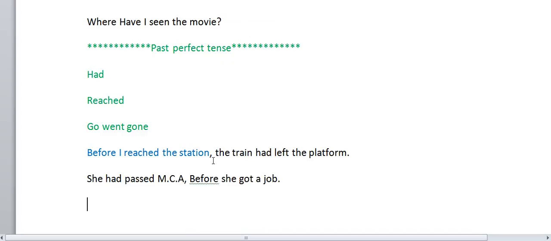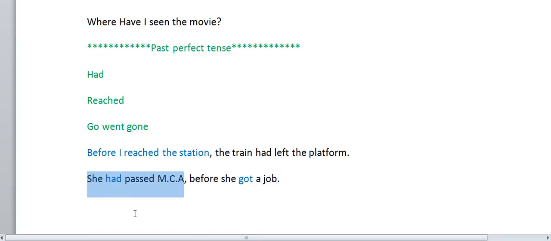She had passed MCA. This action is all done first. She had passed the MCA before she got a job. "She got a job" is in simple past tense. "She had passed" is in past perfect tense.